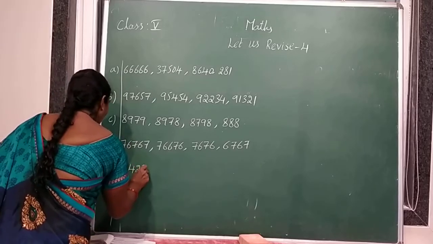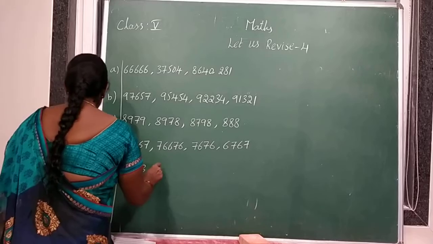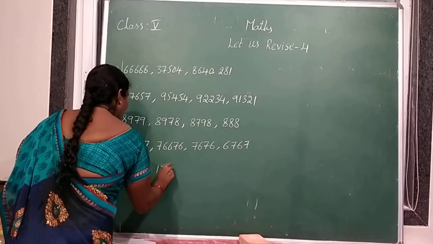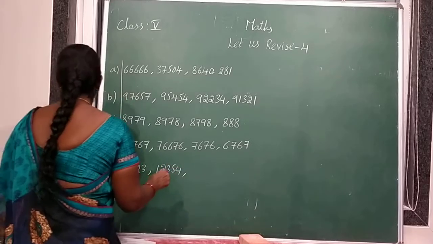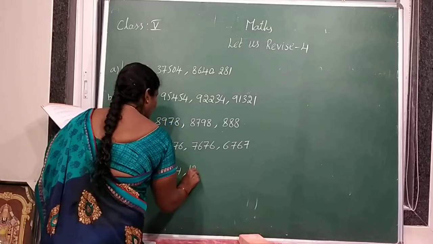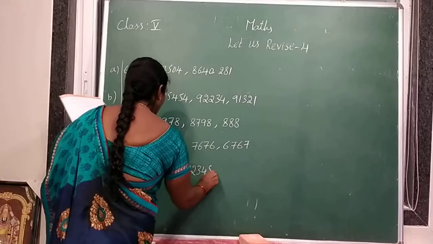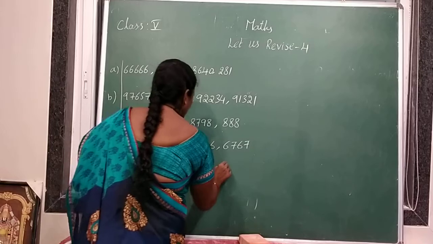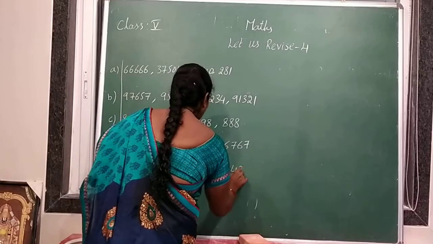Next E bit: 15,423, 12,354, 12,345, 1,243.